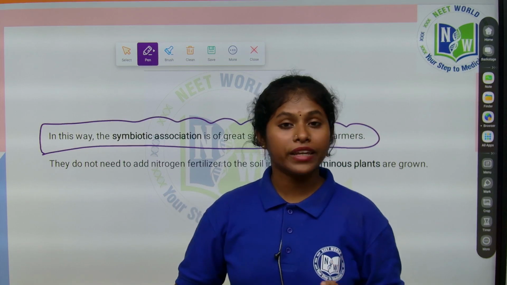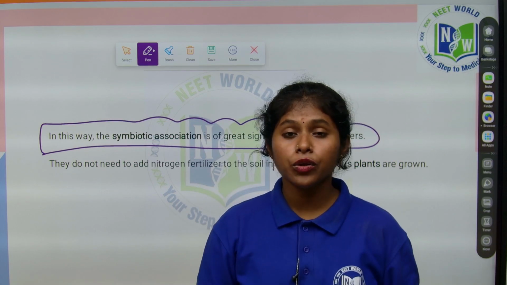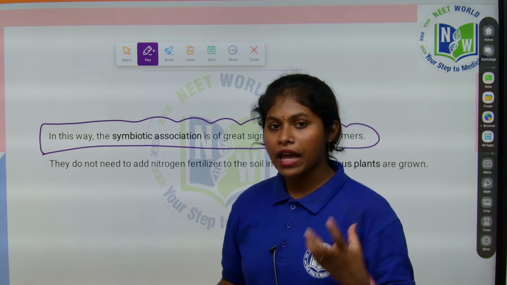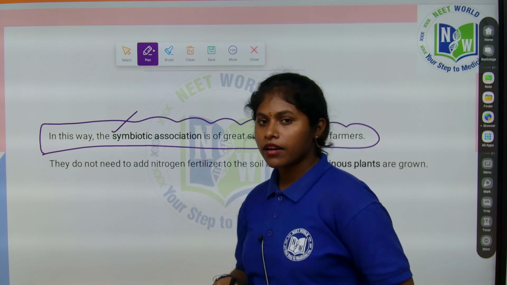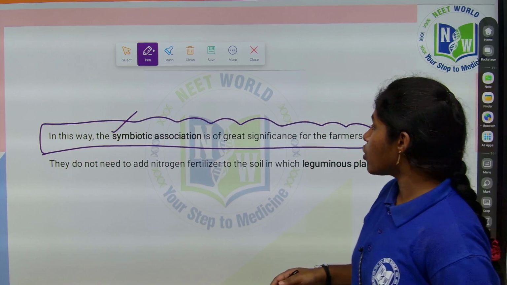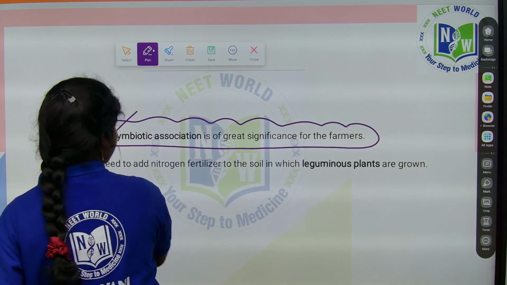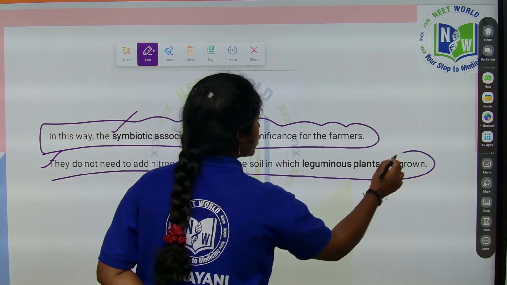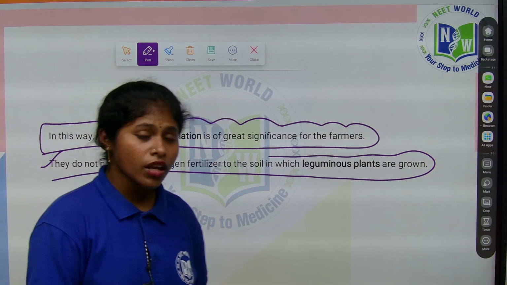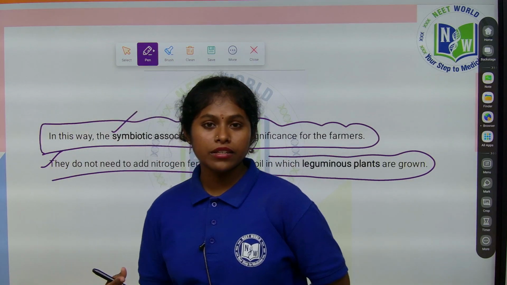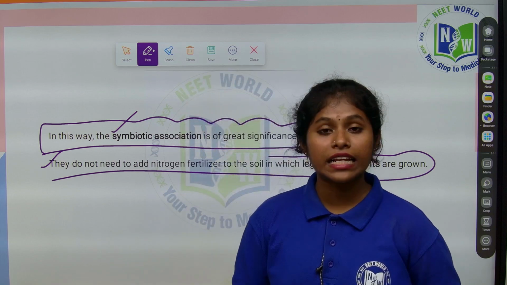Likewise we can also replenish the nutrient nitrogen in the soil. This is possible because of the symbiotic association of legume plants. So there is no need to add nitrogen fertilizer to the soil if leguminous plants are grown along with staple food like rice and wheat.